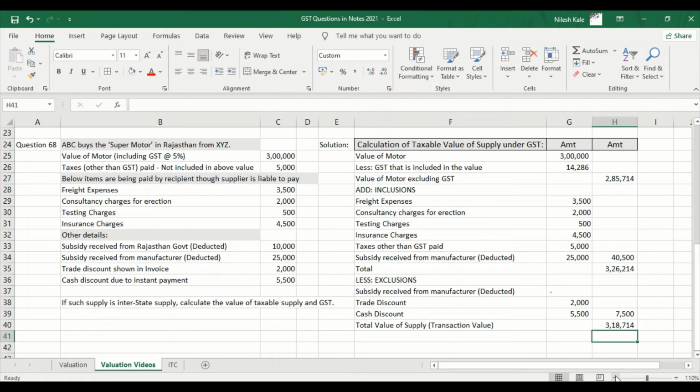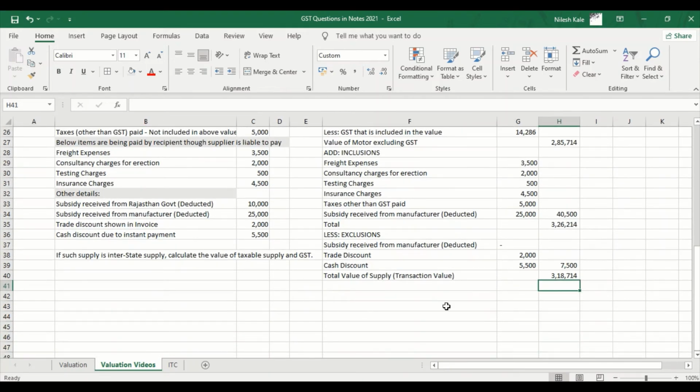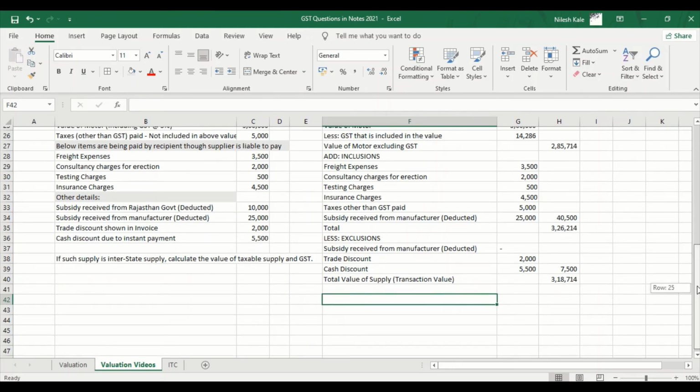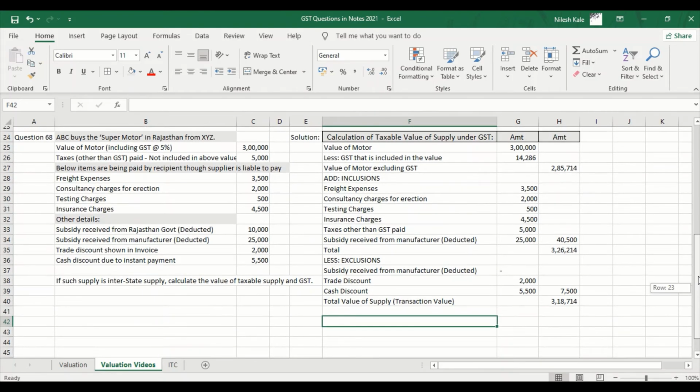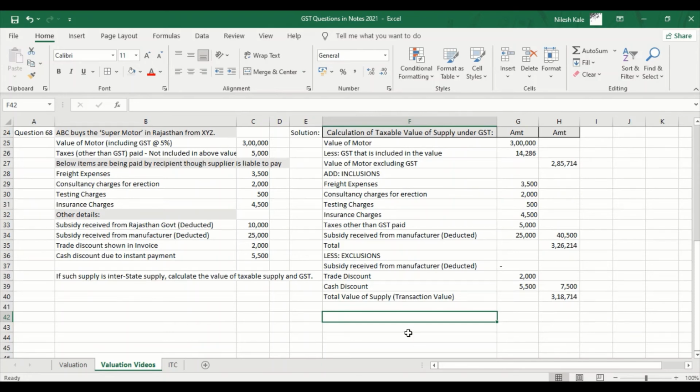What we will do is I will just bring it down. So okay, this is the calculation. GST payable.